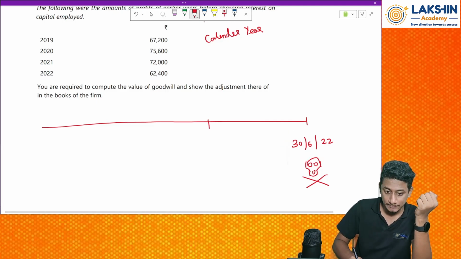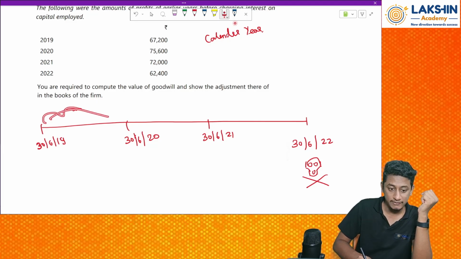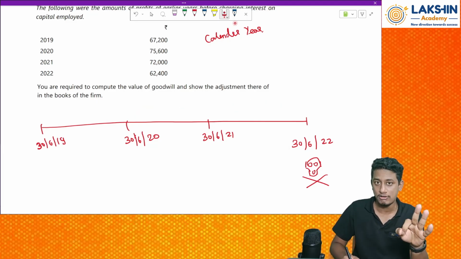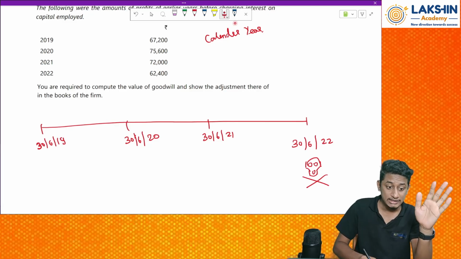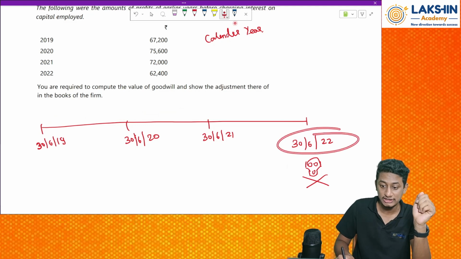So I will take 2021, 2022, 2020, 2019. Basically I will have a period of 3 years: 1, 2 and 3. Not financial year, not calendar year, but 3 separate years up to the date of death we have found out, because this was the date of death.